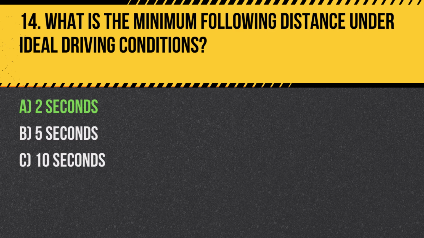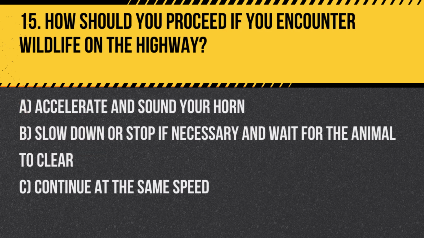Question 15. How should you proceed if you encounter wildlife on the highway? A. Accelerate and sound your horn. B. Slow down or stop if necessary and wait for the animal to clear. C. Continue at the same speed. Answer: B. Slow down or stop if necessary and wait for the animal to clear. It's safest to reduce speed or stop until the wildlife has moved away from the road.